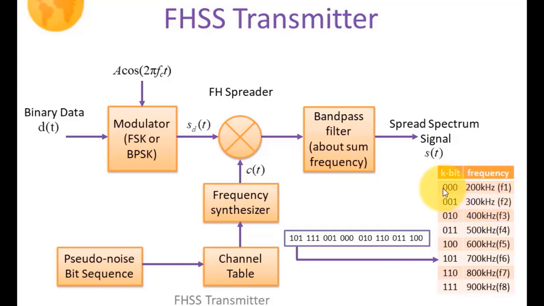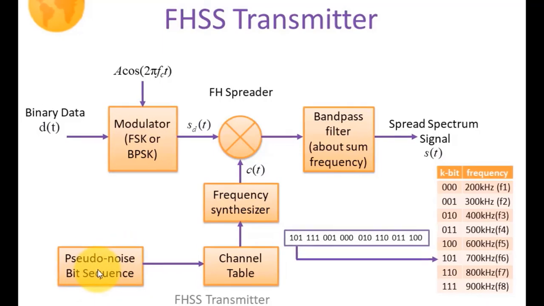So for different index values it contains different frequency values, F1, F2, F3 up to F8. The channel table gets its input from our pseudo noise bit sequence generator. What is a pseudo noise bit sequence generator? We have already discussed it. It basically generates random bit sequences. Here we are assuming that it generates a 3-bit output sequence, which is random.